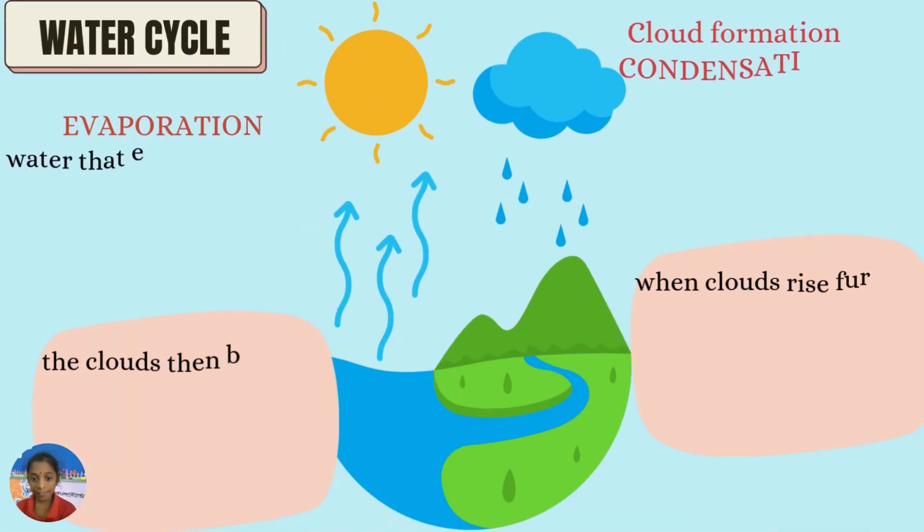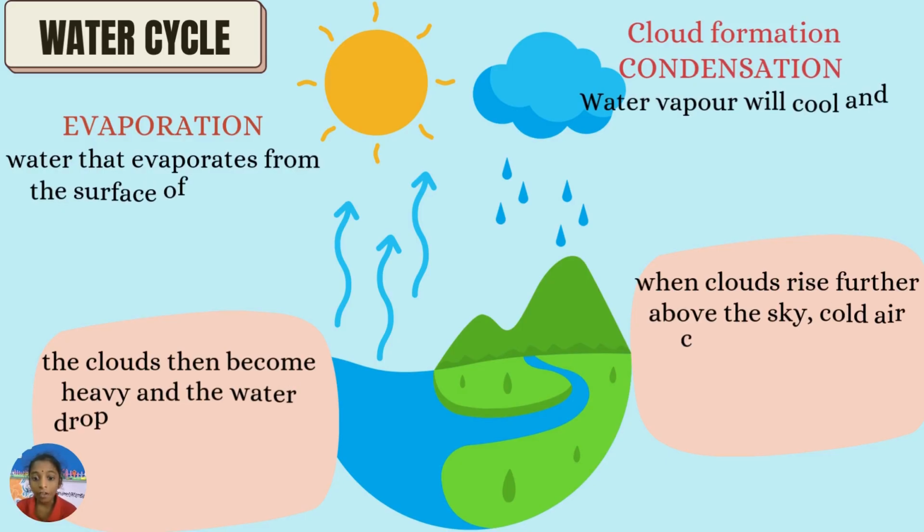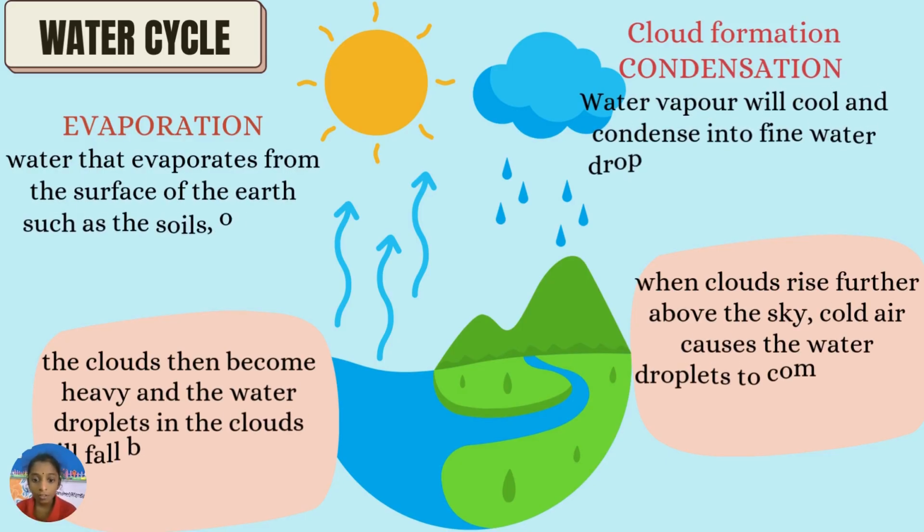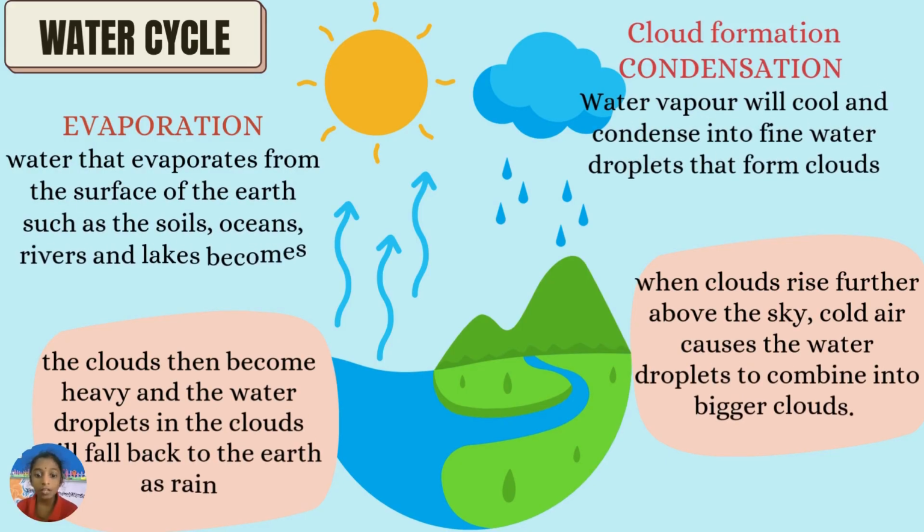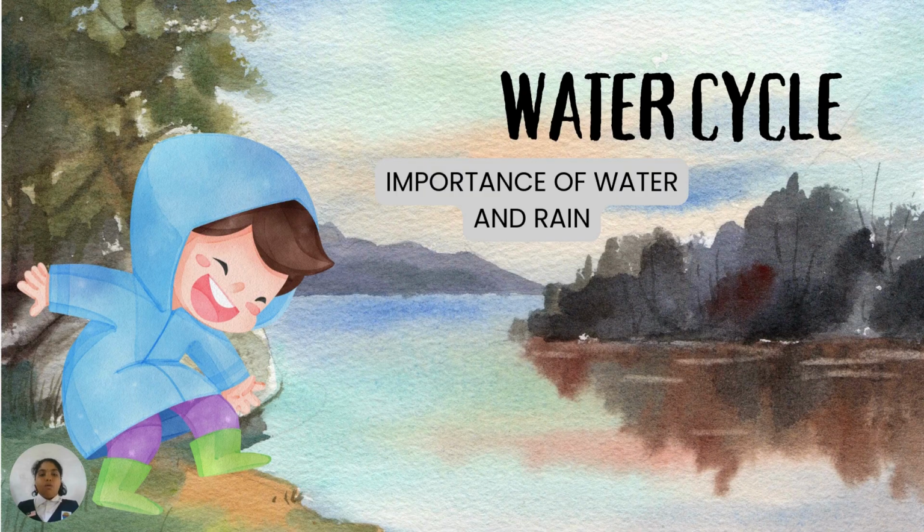When clouds rise further above the sky, cold air crosses the water droplets to combine into bigger clouds. The clouds then become heavy, and the water droplets in the clouds will fall back to the earth as rain. Water cycle. Importance of water and rain.